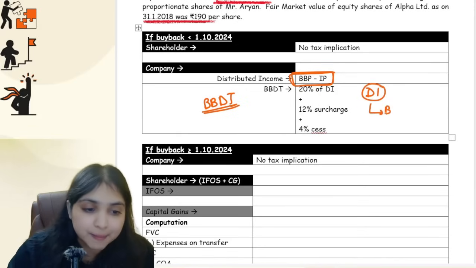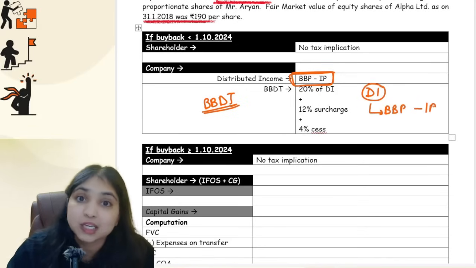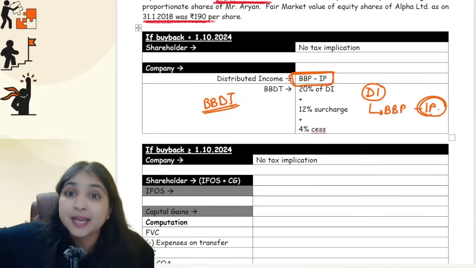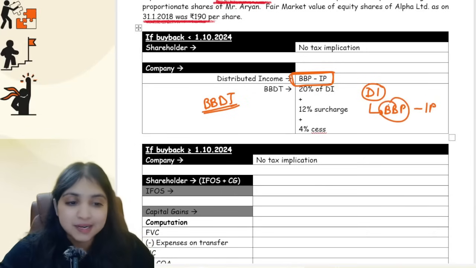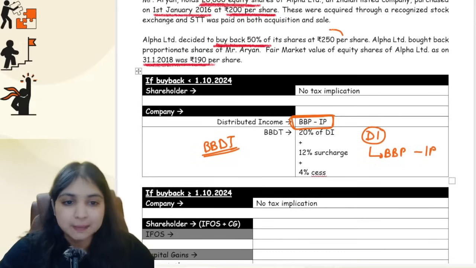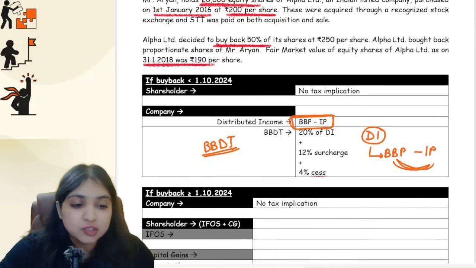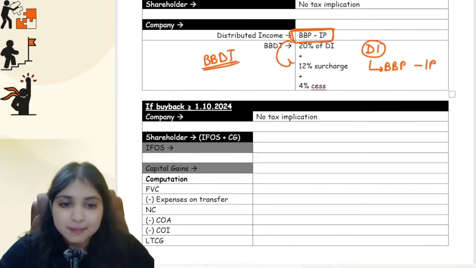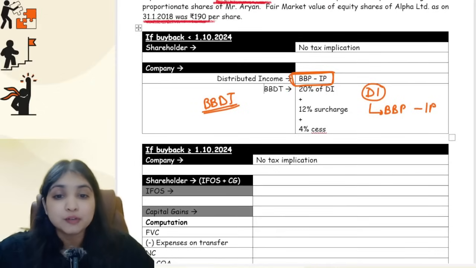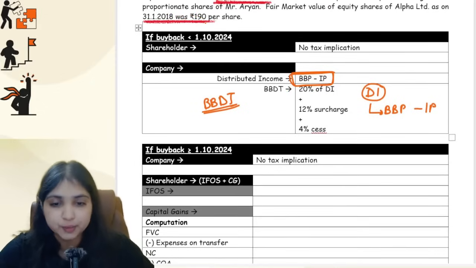It is nothing but buyback price minus issue price. Long back when the company had issued the shares, company issued the shares for how much? That is the issue price. In our example, buyback price is 250 rupees per share, and from it you subtract the issue price. So this is your distributed income. On this distributed income, 20% tax plus mandatory 12% surcharge plus mandatory 4% cess. This is how you will compute if the buyback happens before 1st October 24, guys.